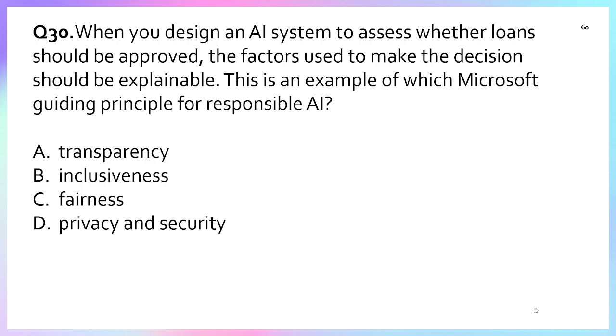So here the question asked is whether the loan should be approved or not. What factors are we taking to make a decision? This is part of transparency, right? So anyone can see what rules we apply to approve or reject the loan. So the correct answer is option A.